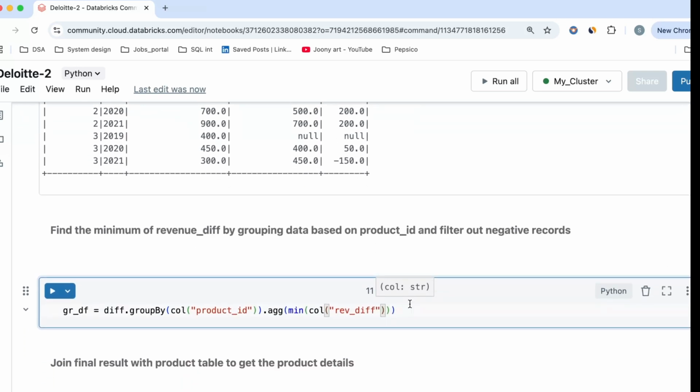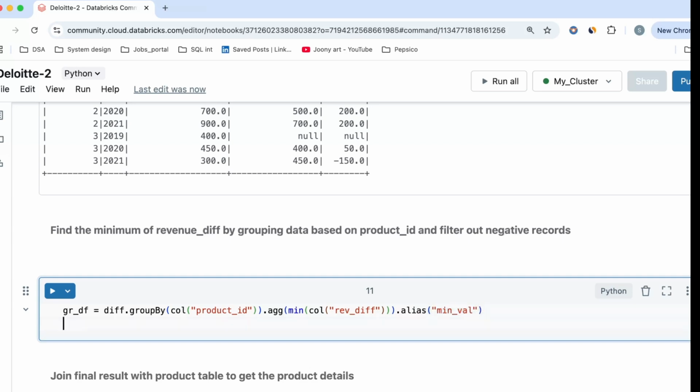Yes, it is correct. So that is my revenue difference. Now let me do something, because I don't want the name to be an aggregation, so I'll do an alias. Let's say it's the min value. Let me put this inside the quotes. This is my min value. Now I will go ahead and do a group df dot show.